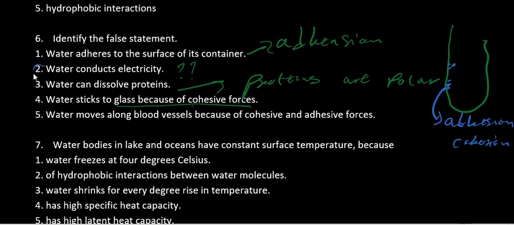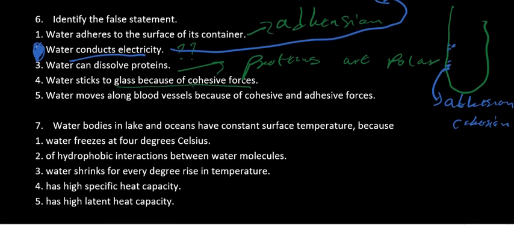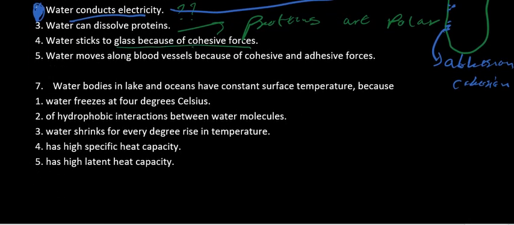So the only one which is not true is that water conducts electricity. Water is a poor conductor of electricity. It only becomes a good conductor when ions dissolve in it. Water is a universal solvent, so most of the water we drink, even the one from the rains, is not clean water. Please make sure that you understand that.